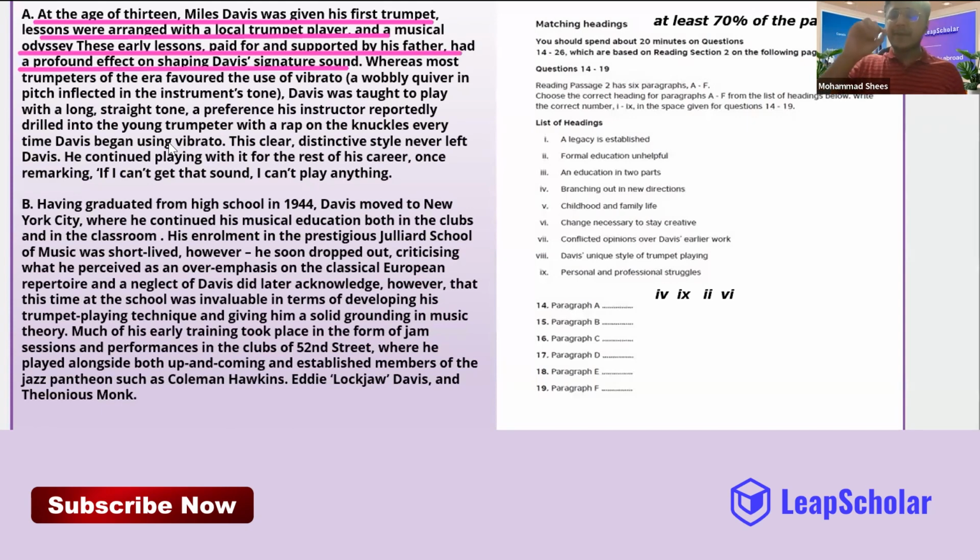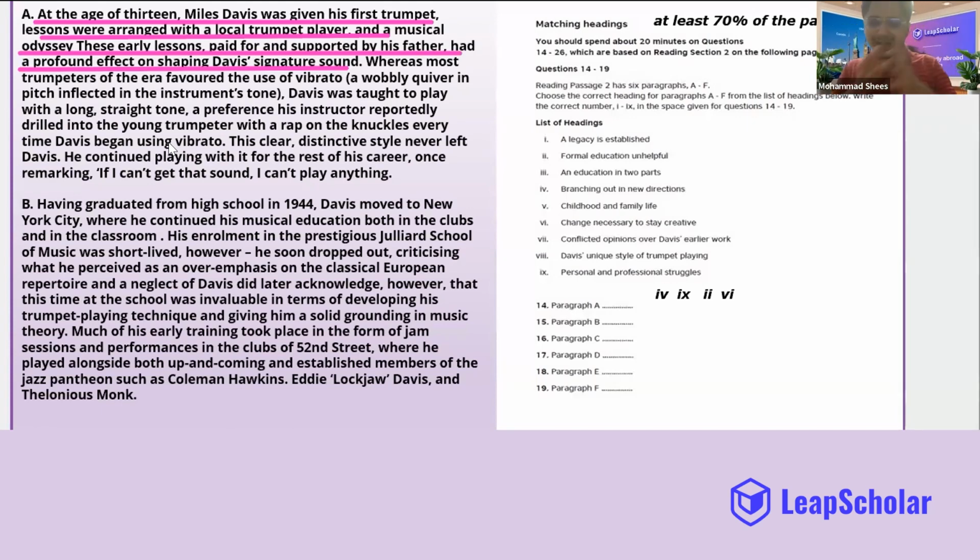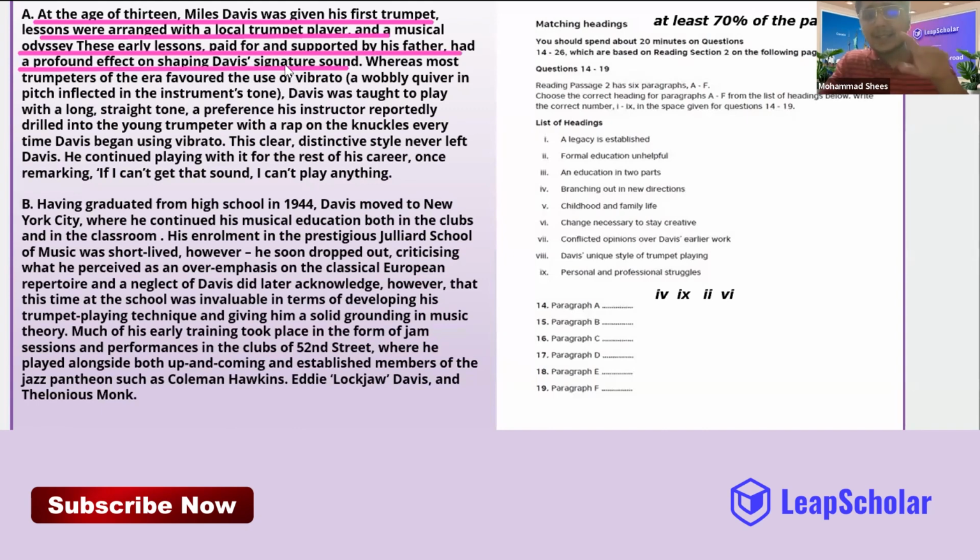By the way you sign, is your signature like someone else's, or is it unique? So that means this is saying something about signature sound, something that is unique. His signature sound is a unique sound of trumpet playing. I read the first part.